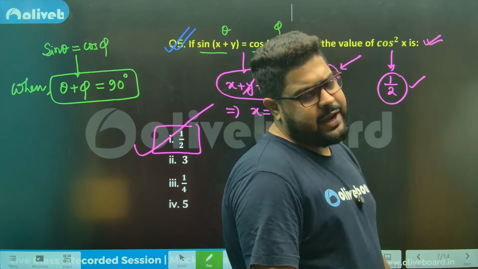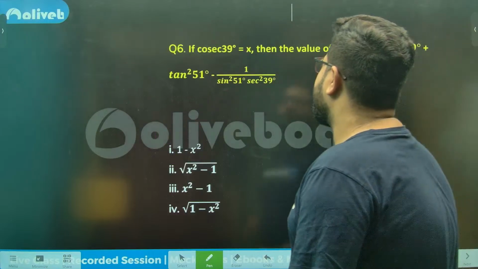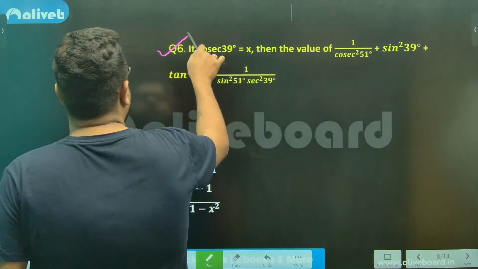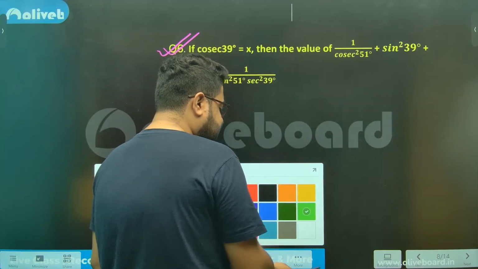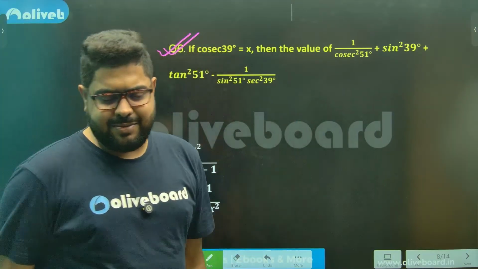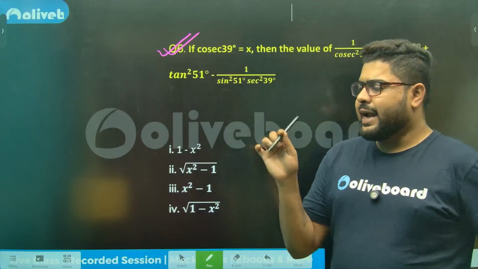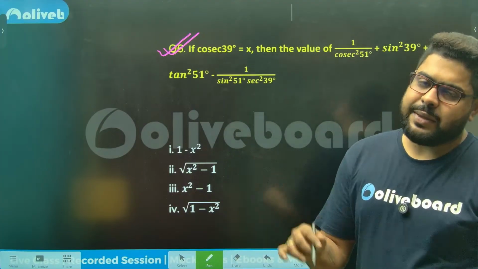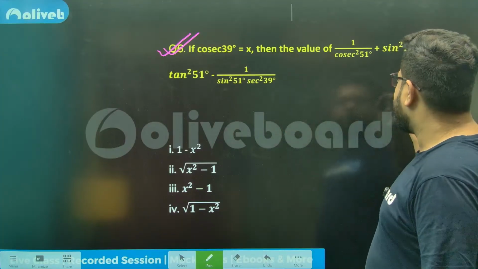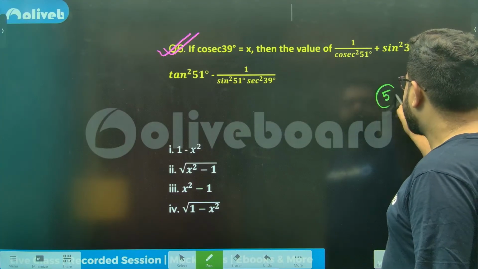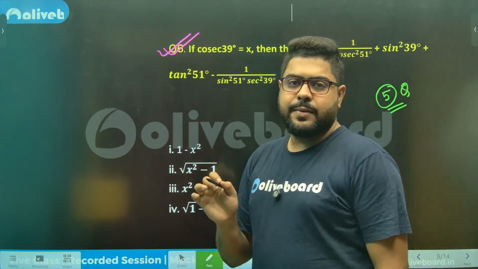Yes, absolutely. Why not? Absolutely, you can. Why can't you clear it? There is nothing there. Don't think tier 2 has something special. Always remember, 80 to 90% of the paper is like tier 1. I'm talking about quant. Out of 30 questions, remember 5 questions will be a little tricky.